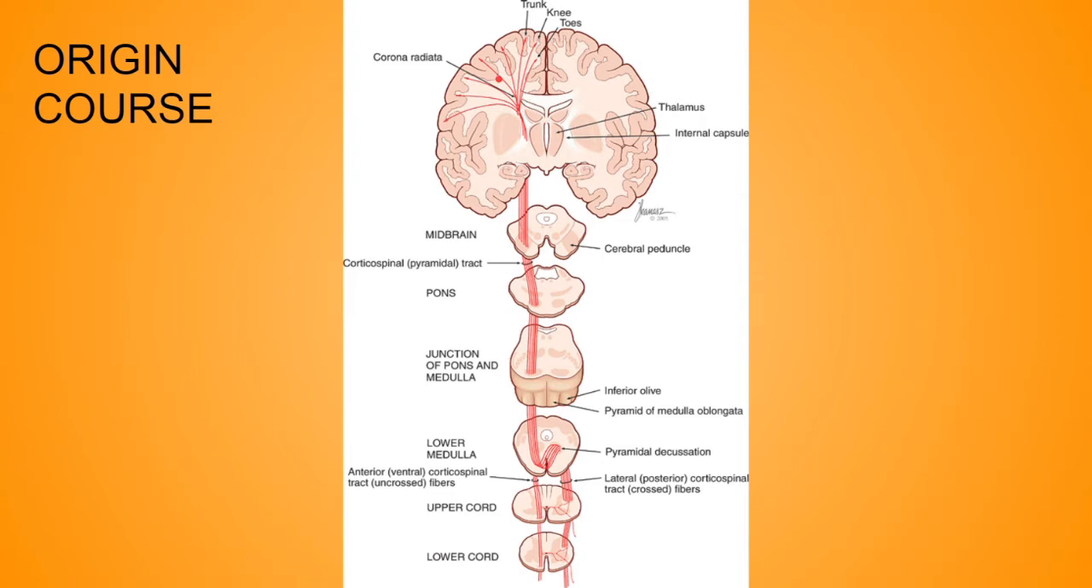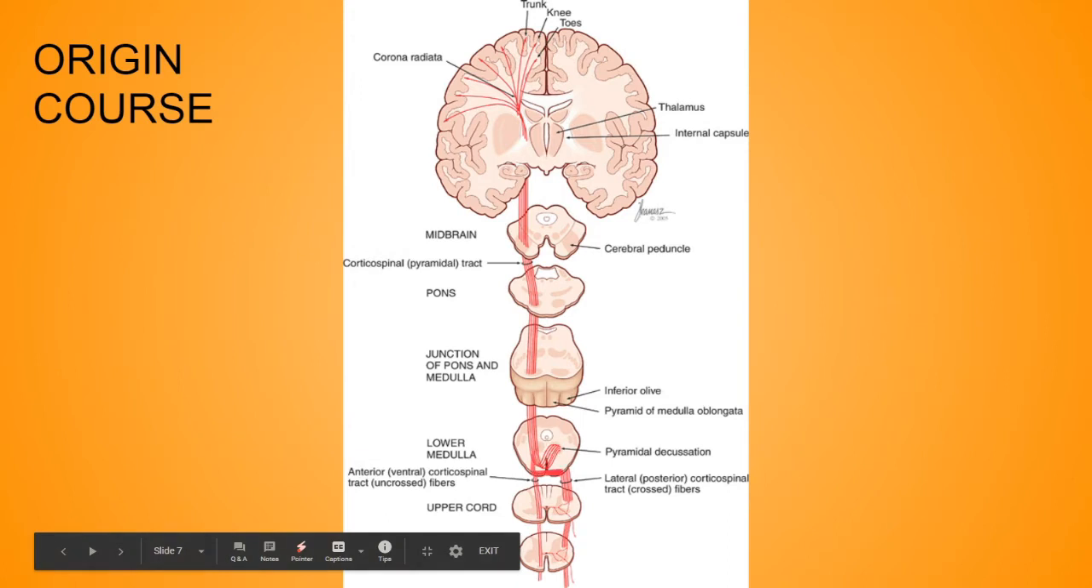The fibers pass through the corona radiata, then traverse the internal capsule, then go down and cross the crus cerebri of the cerebral peduncles, then the ventral part of the pons, and the pyramids of the medulla oblongata. These are the pyramids of the medulla oblongata. After crossing this, in the lower part of the medulla, about 75% cross to the opposite side at the pyramidal decussation. Over here, as you can see, this is the pyramidal decussation.